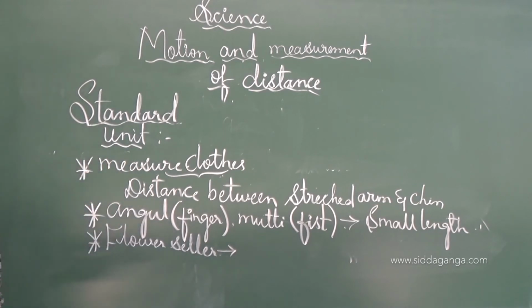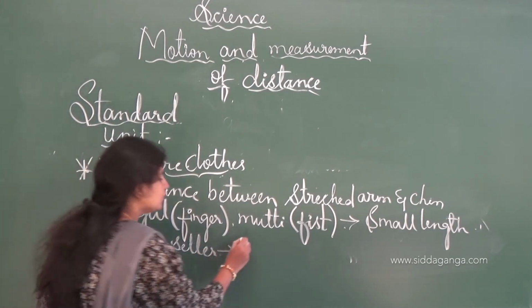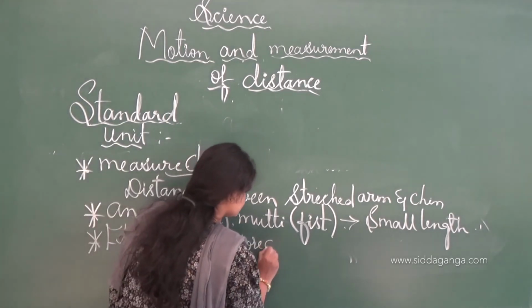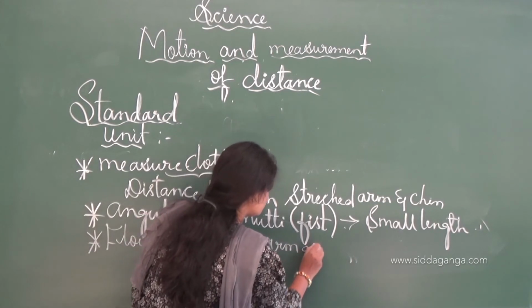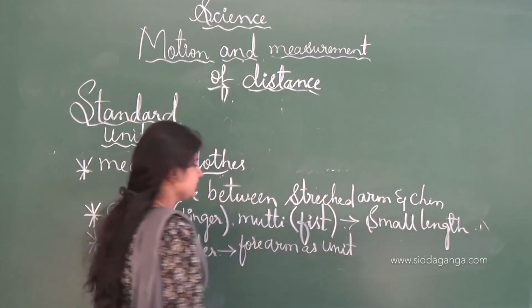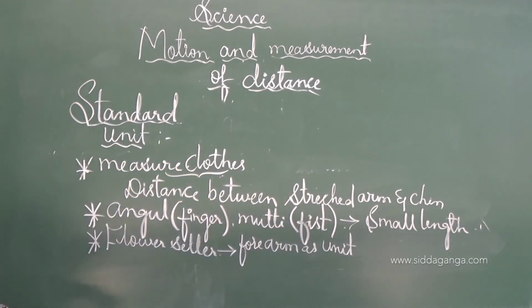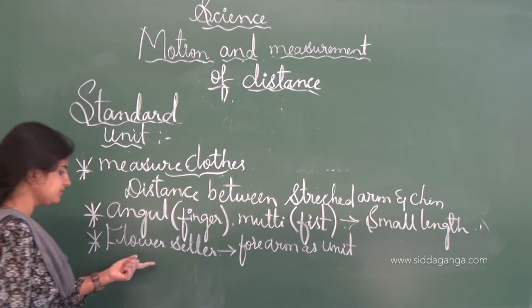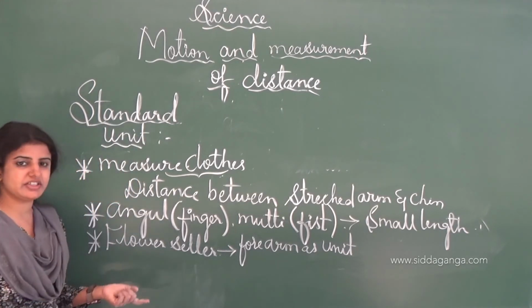used to measure the length of the flower garlands by using the forearm as a unit length of measurement, and from this they would measure garlands of many items.